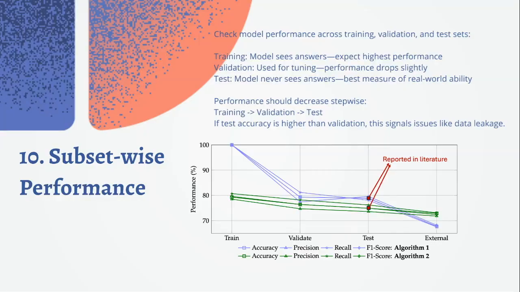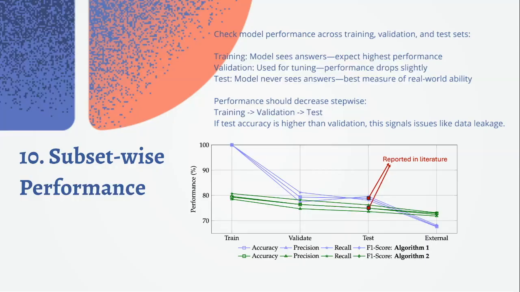Because the model has less and less access to the correct answers as we move from training to validation to test, we expect its performance to decrease at each step. If, instead, the model does better, for example, on the test set than on the validation set, this suggests something went wrong, like data leakage or improper splitting. In a well-designed experiment, performance should drop stepwise, from training to validation to test, reflecting the model's true ability to generalize. This is especially critical in high-stakes fields like healthcare.